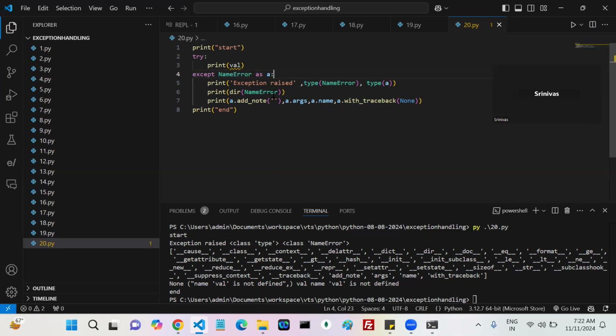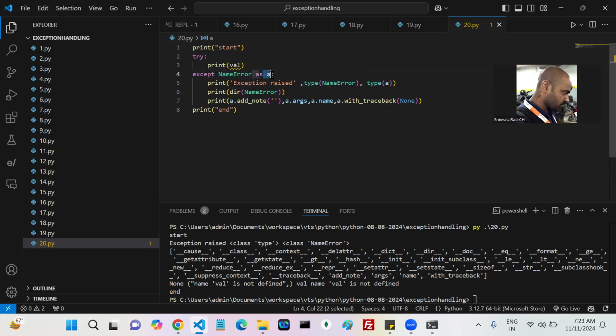They already created an object of the NameError class, right? Is that object assigned to this particular reference or not? That object is assigned to this a.